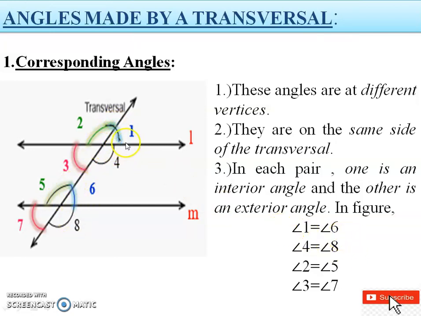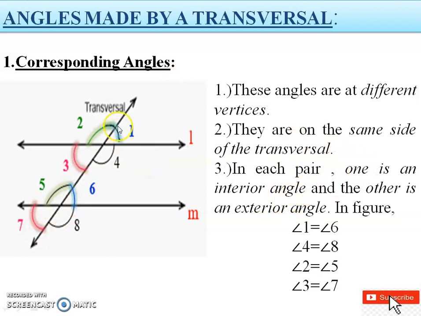Similarly, now we'll see the downward angles. Angle 4 is an interior angle, the other one, angle 8, is an exterior angle, and they are also on the same side, on different vertices. So angle 4 is equal to angle 8. This point is important: one is an exterior angle and the other one is an interior angle.